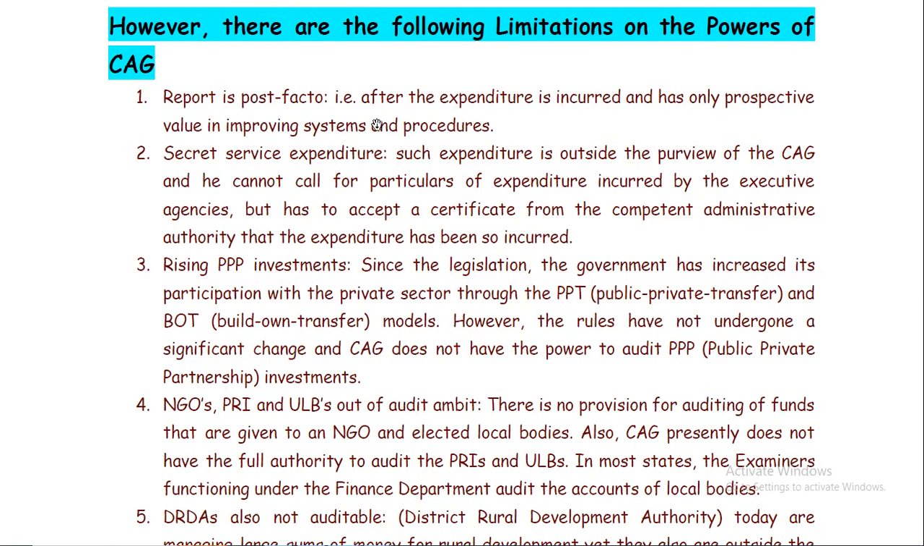First, we have seen that the report is post facto, meaning after the expenditure is incurred, and has only prospective value in improving the systems of procedure. You just remember easily that in case of India, what is happening is that an ex post facto report is prepared by CAG. So you cannot say that it is a kind of power, because if it were a power, then without CAG's approval, no amount could be withdrawn from the public exchequer, right? But in case of India, it is the alternate, that is post facto.